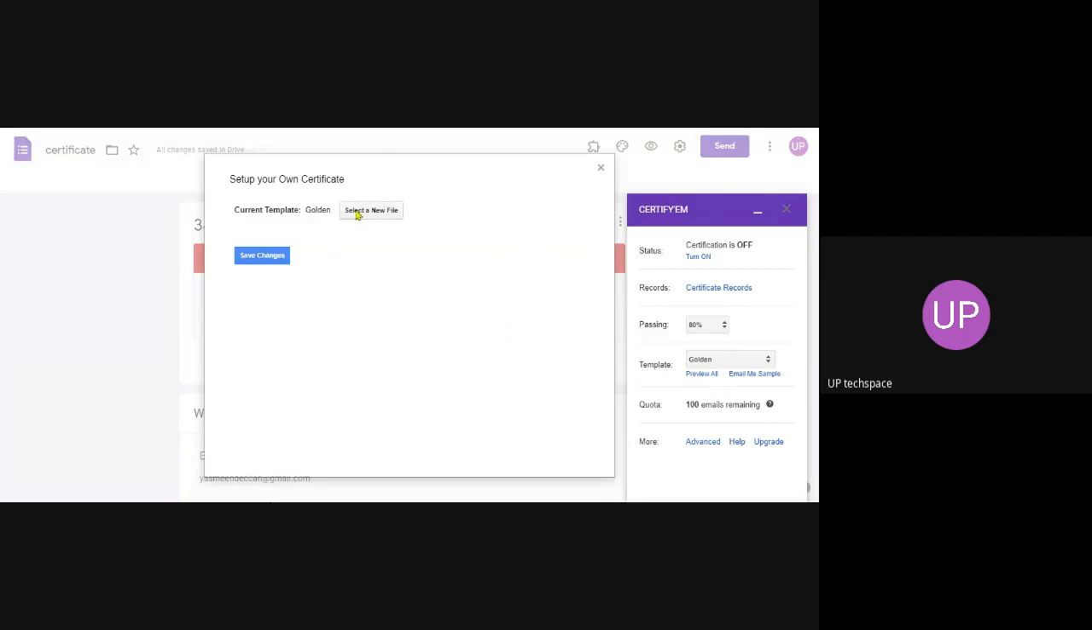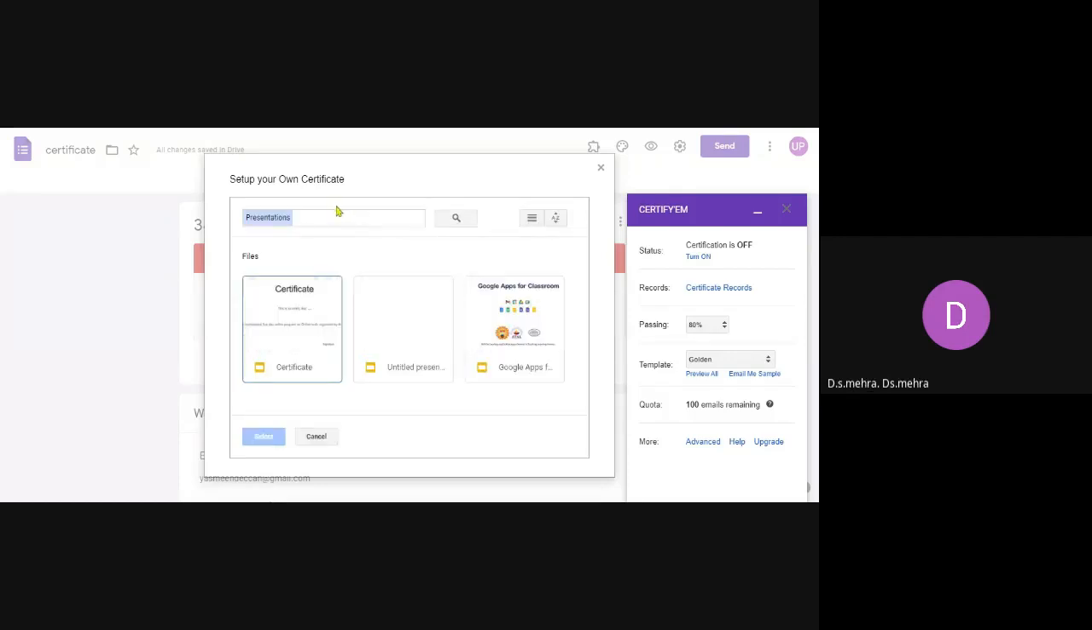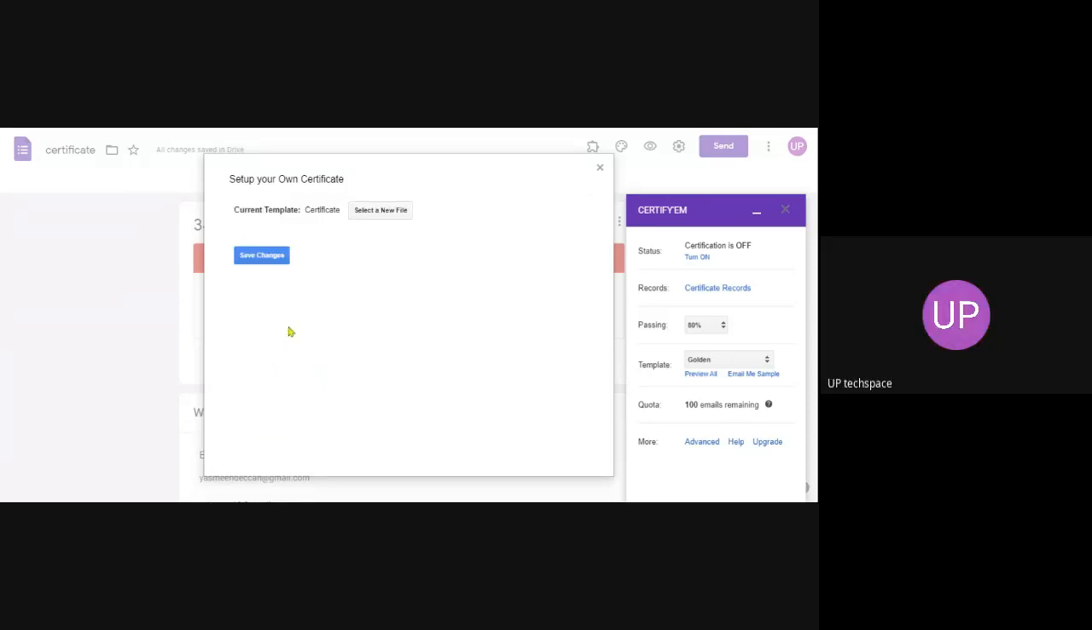The screen not visible? The screen is visible, right? Visible, sir. Please pin that. If you are not getting that, please pin my screen.